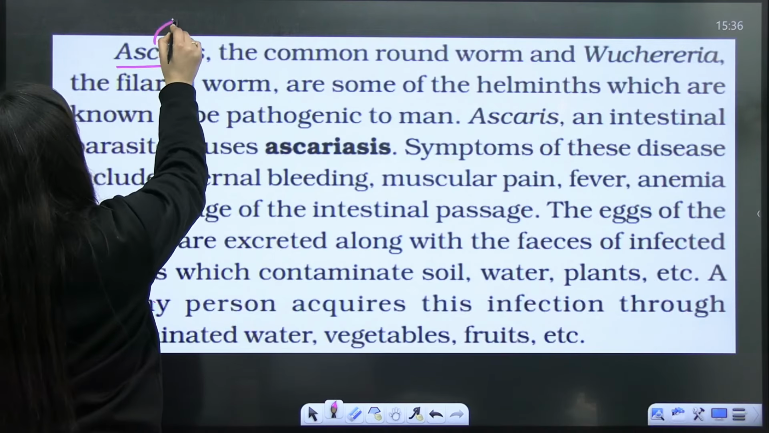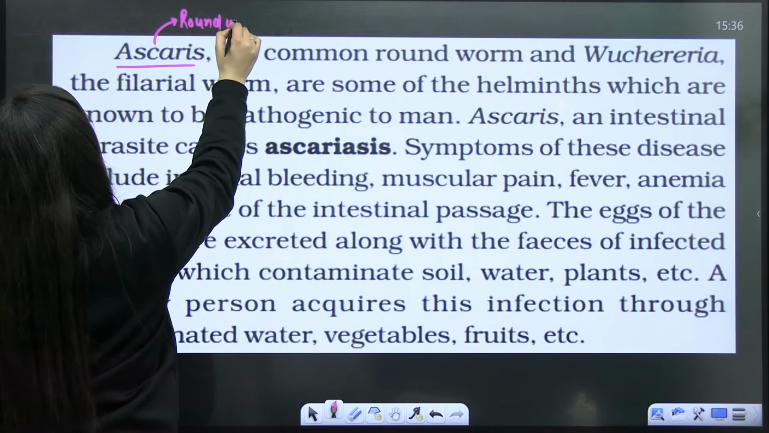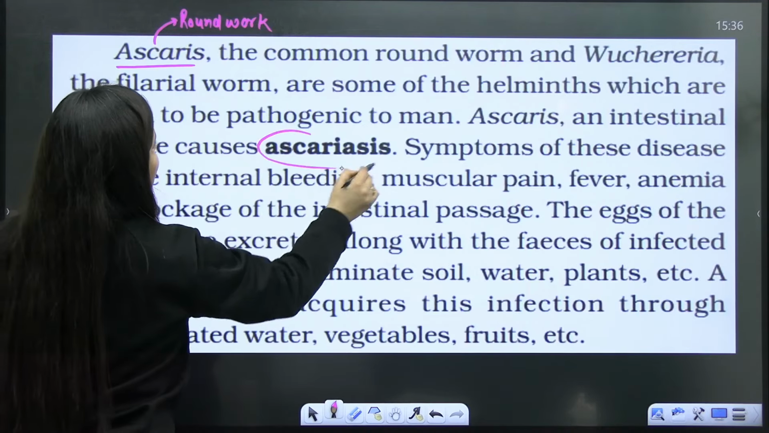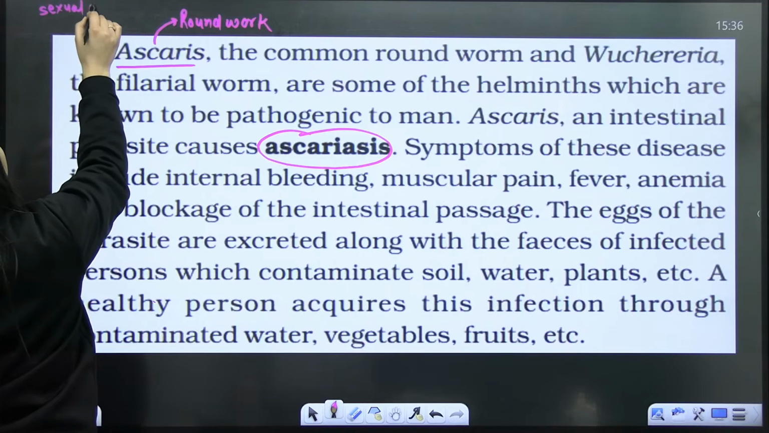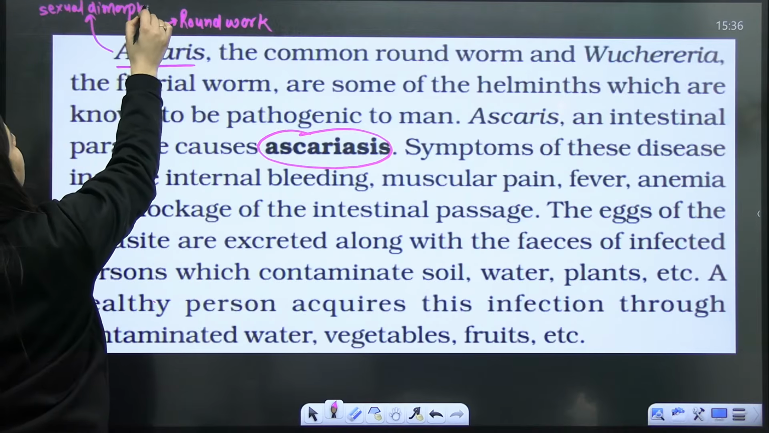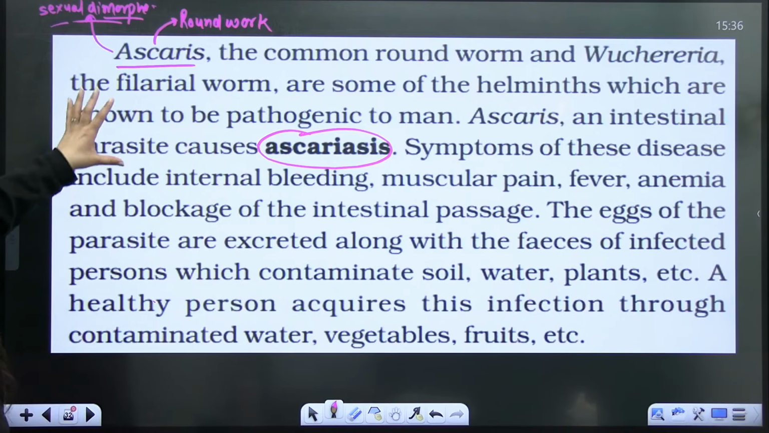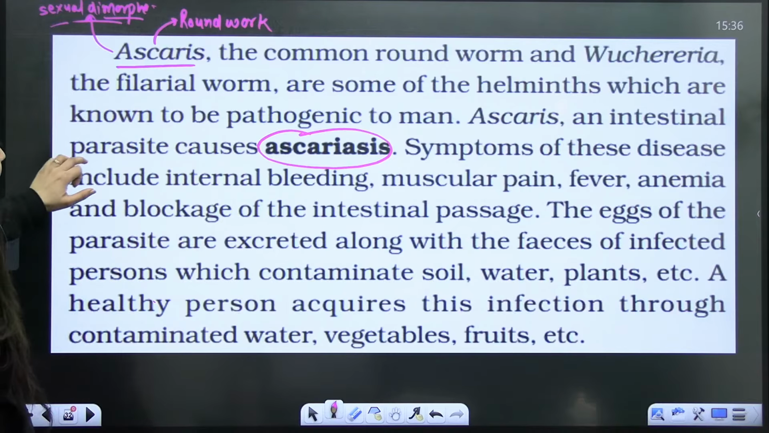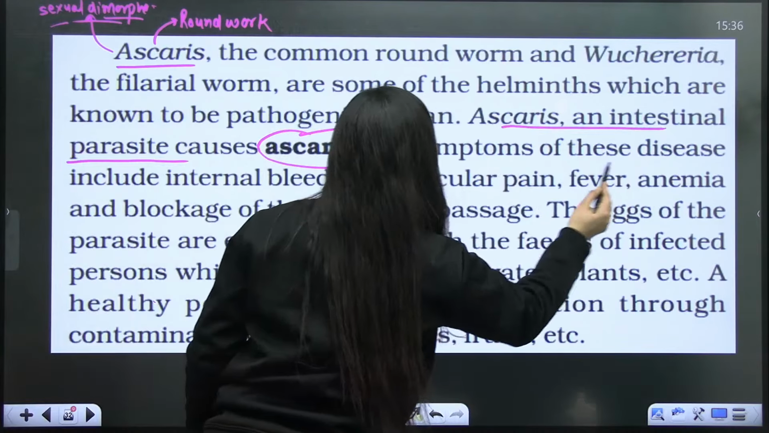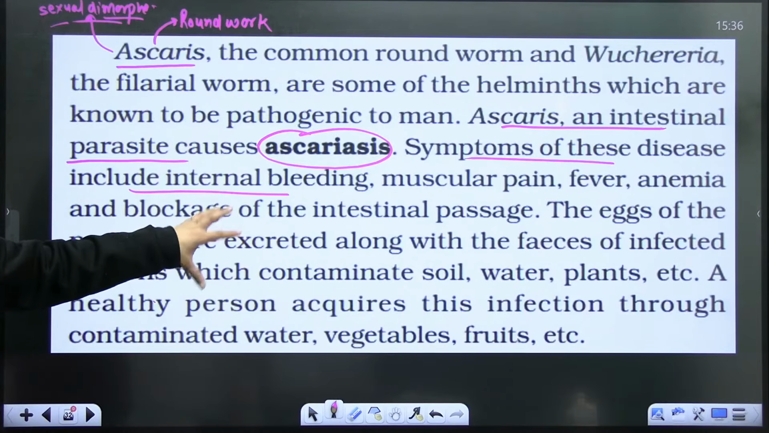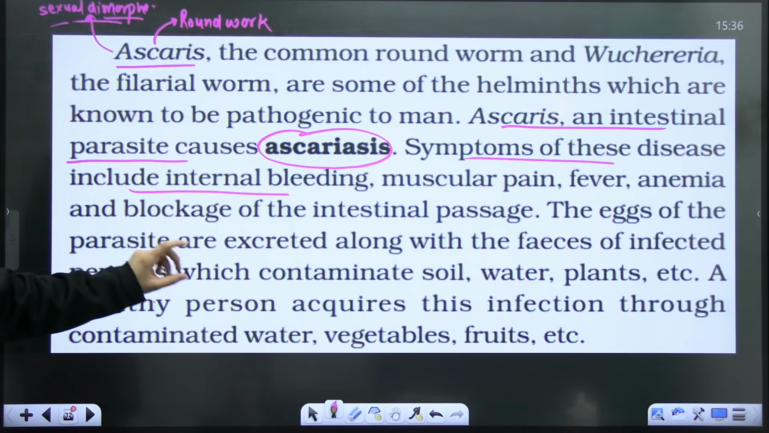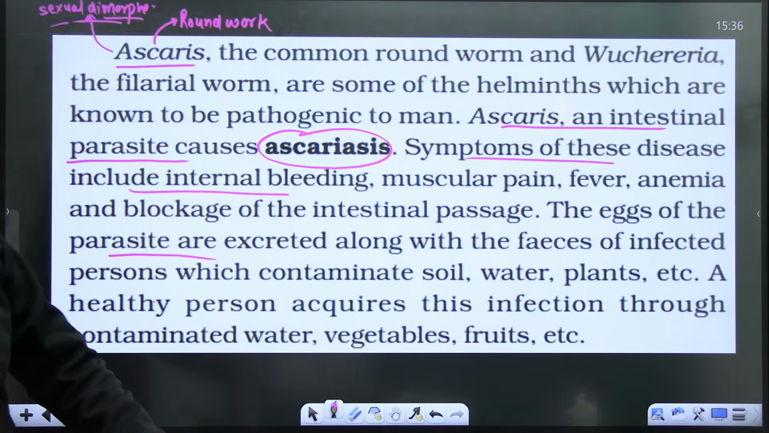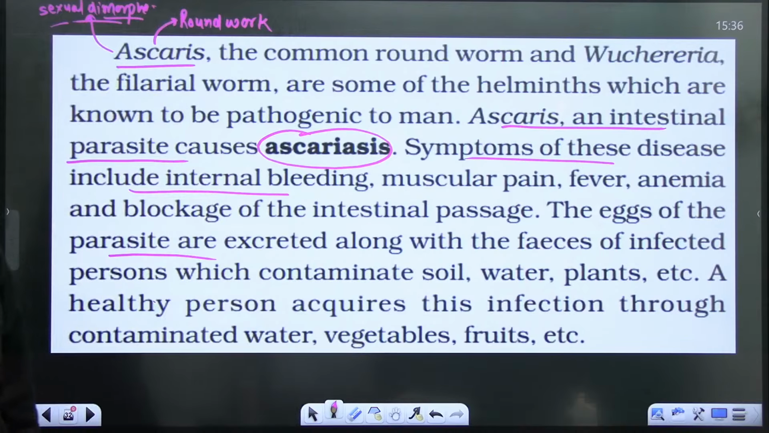Next is Ascaris, which is the roundworm. It causes ascariasis, right, students? Here we see sexual dimorphism, and it is an intestinal parasite. It lives in the intestine. Is that clear? Internal bleeding, muscular pain, anemia, fever, and blockage of the intestinal passage will all occur. The eggs of the parasite are excreted along with the feces of the infected person. Is that clear?